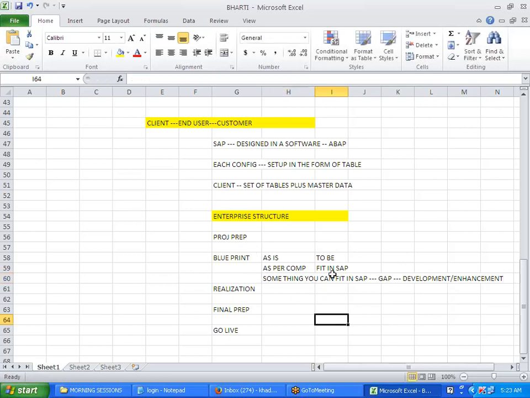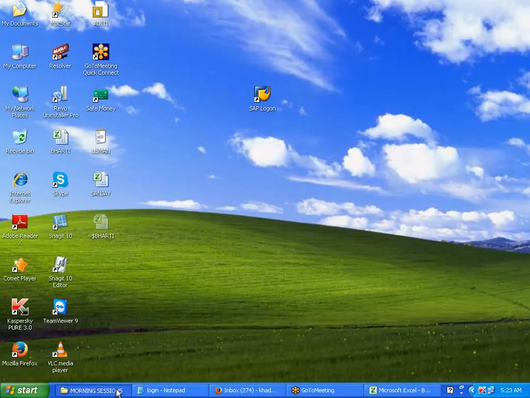It is during this phase that I design the enterprise structure for the company. Each module, FI, SD, MM, all these will have their own enterprise structure.